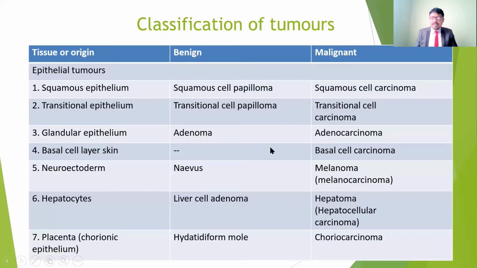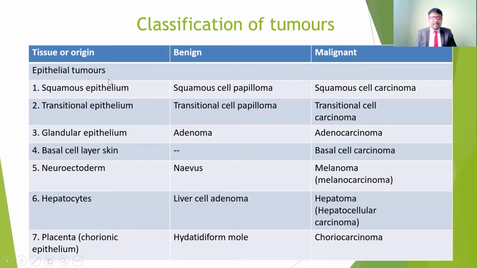So here, there are so many other classifications we can see. It depends upon the involvement of the cell, the tissue origin, and also whether it is malignant or benign. For example, if you see the classification by tissue origin, what we call the benign tumors and what we call the malignant tumors.